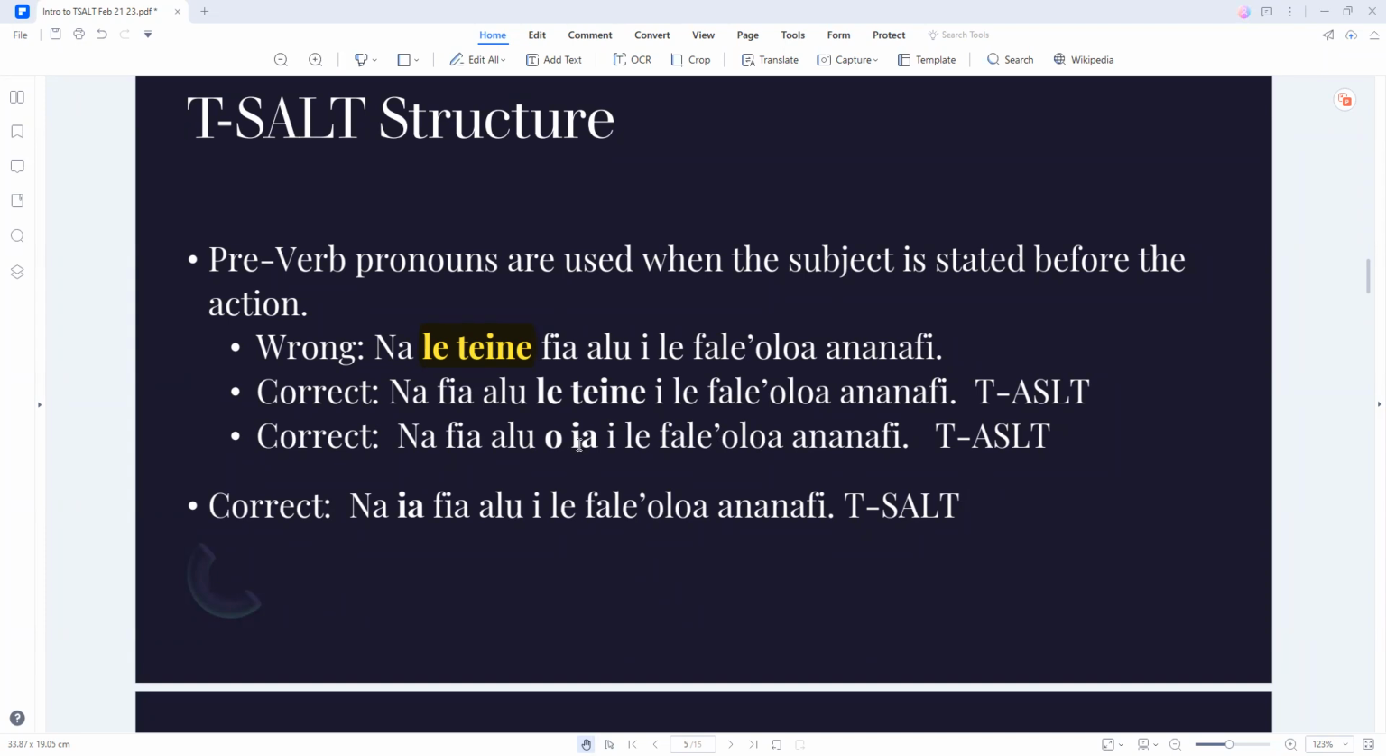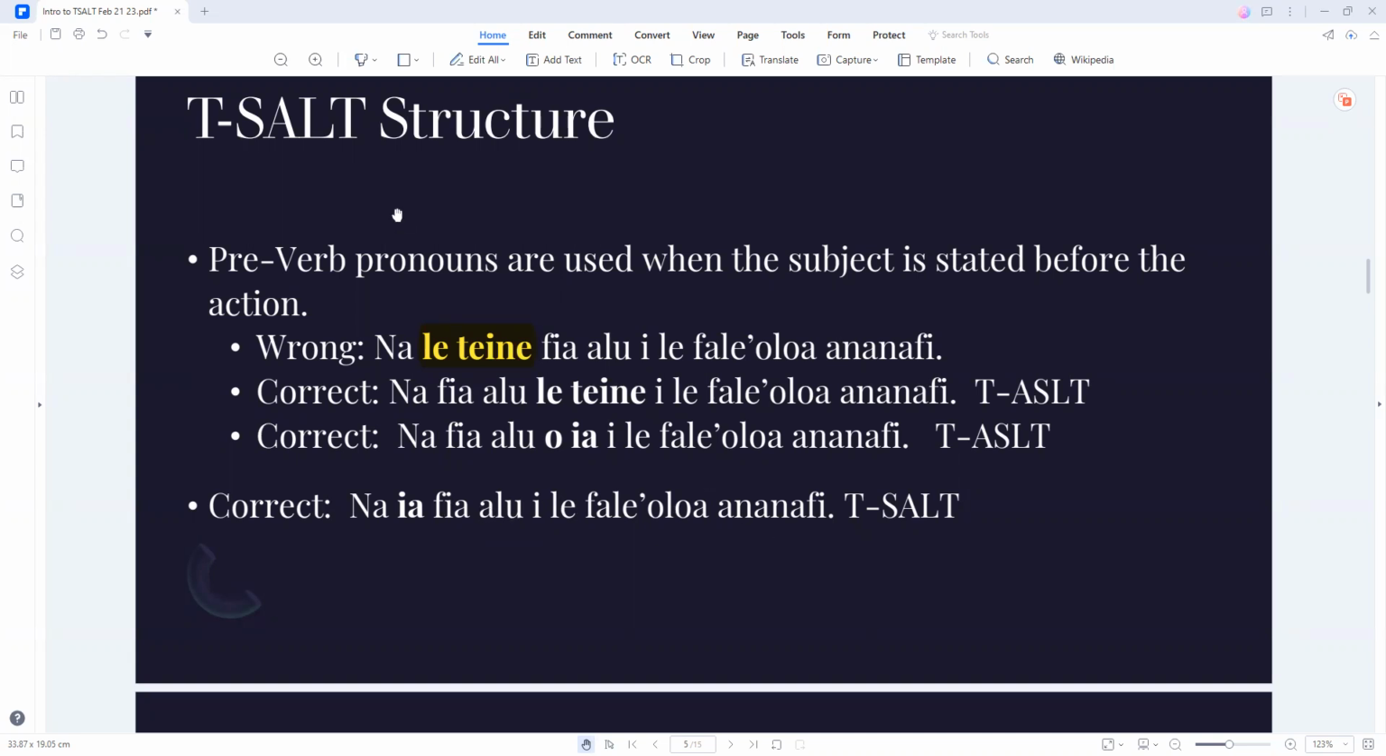All right, but if we want to make this in a TSALT way, with a tense, subject, and the action, the subject, again, just like you said, is always going to be a pronoun. "Na ia fialu ile fale oloa ananafi." That is going to be the subject, her or she. So she went. "Na ia fialu ile fale oloa ananafi."